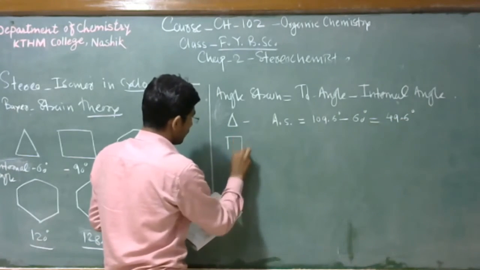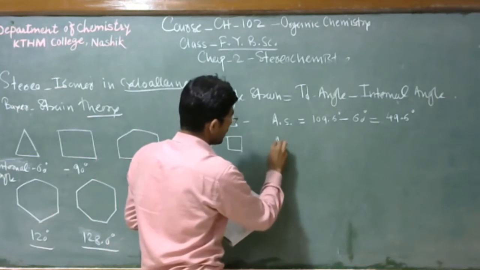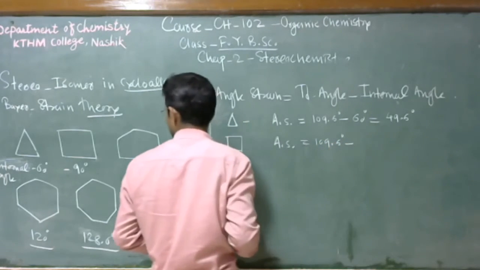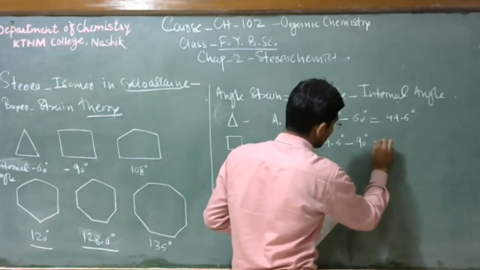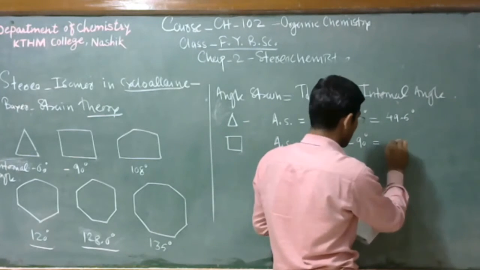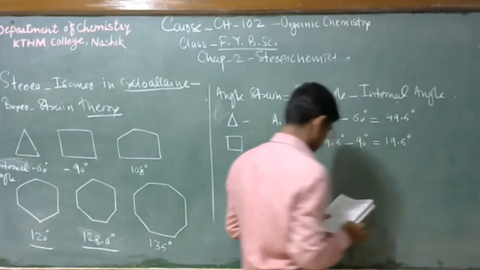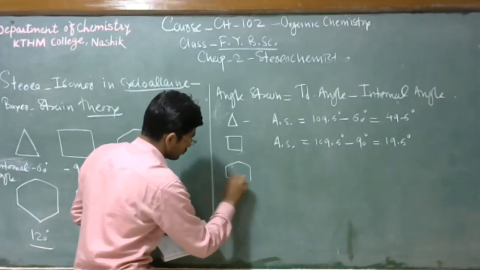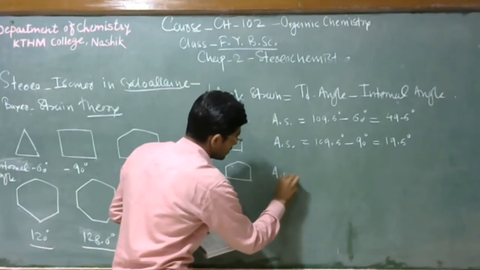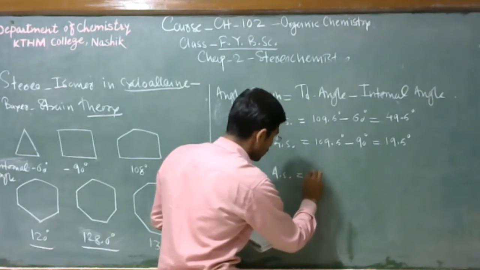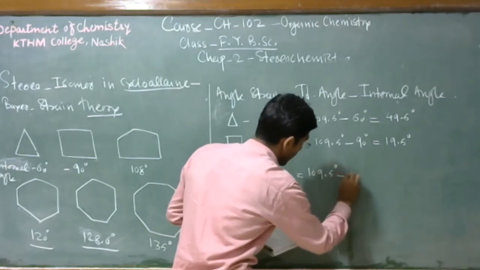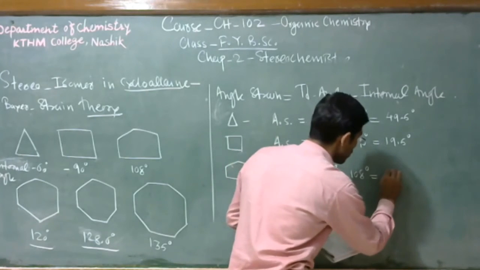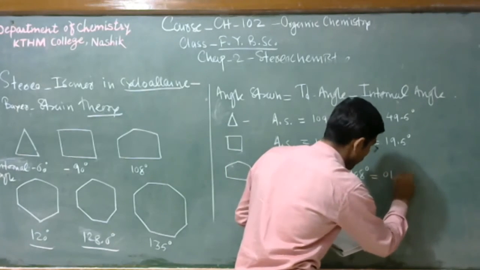Then cyclobutane angle strain is 109.5 degrees minus 90, since the internal bond angle is 90. So the angle strain comes out to be 19.5 degrees. Then cyclopentane: angle strain is equal to 109.5 minus 108 degrees, which is equal to 1.5 degrees.